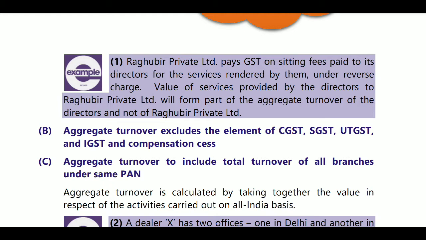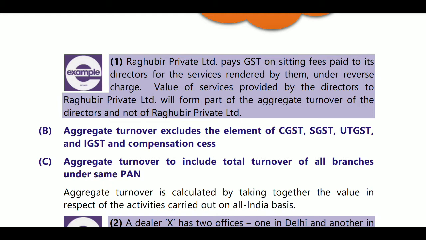So here the company is paying reverse charge mechanism, for whom the director's sitting fee is paid. The value of services provided by the director to Raghubir Private Limited will form part of aggregate turnover of the director and not of Raghubir Private Limited. It is related, even though here the company is paying under reverse charge mechanism.